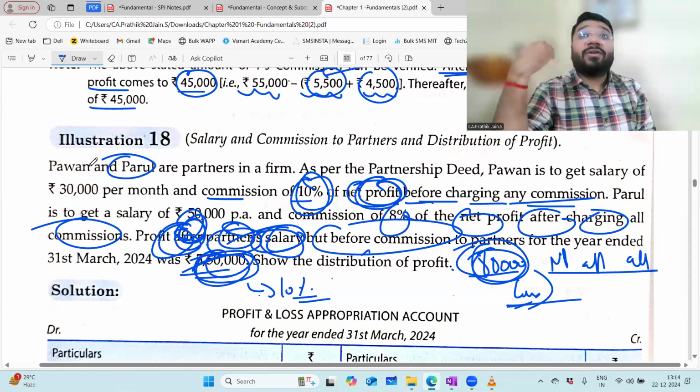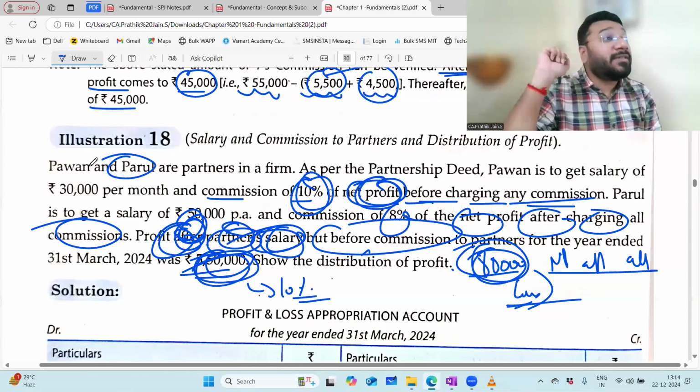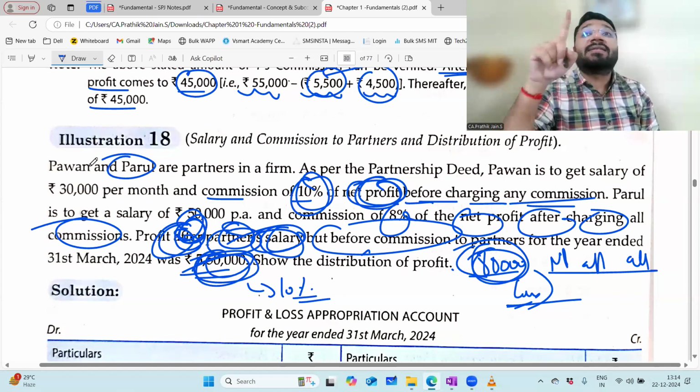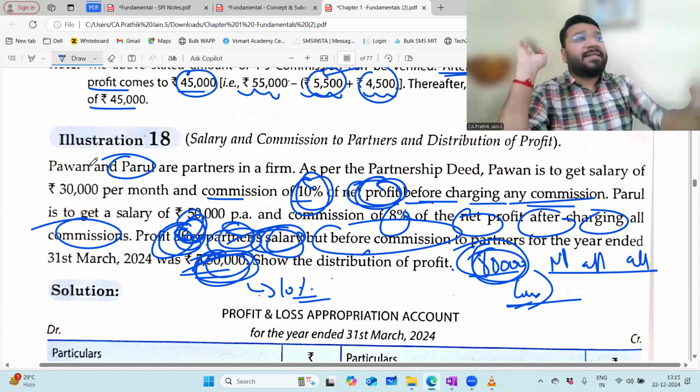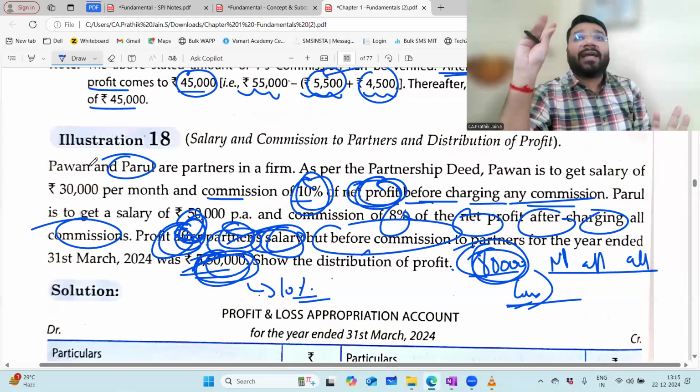So how fast you are in mental calculation, that fast you can finish this answer. So this is a 10-second question, at the max 15 seconds. 10 seconds for reading the question, 5 seconds for answering it.